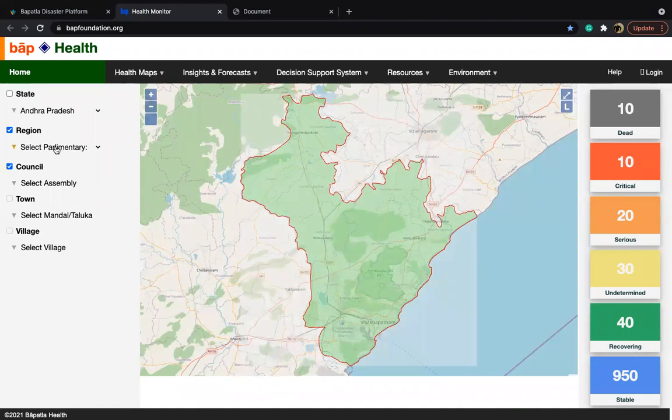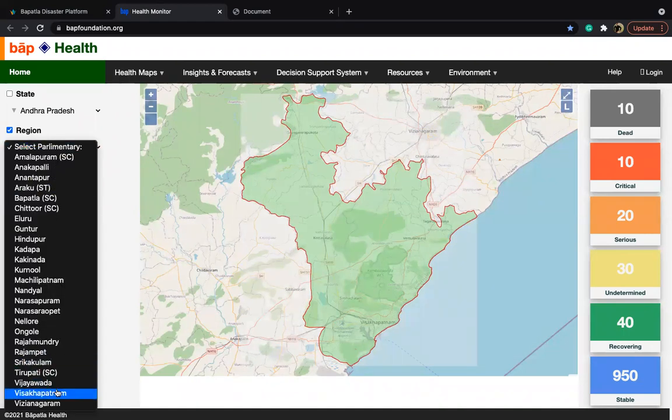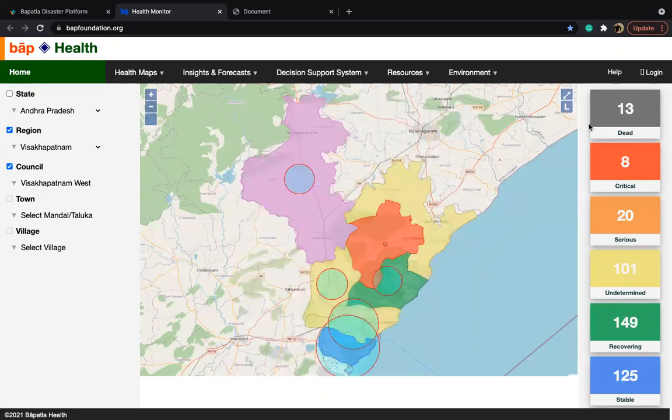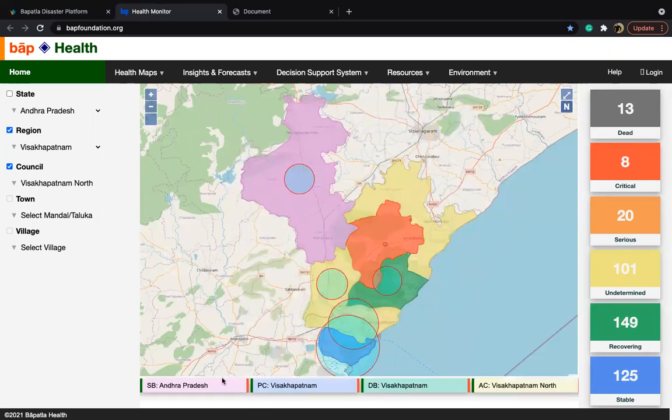As you can see on this page, on the bottom side, we can clearly see which state this is, which parliamentary constituency, what is the district and what is the constituency. So the idea is how do we analyze the impact in this region.